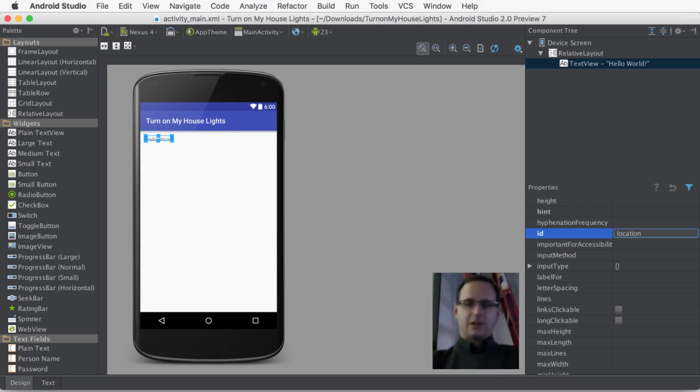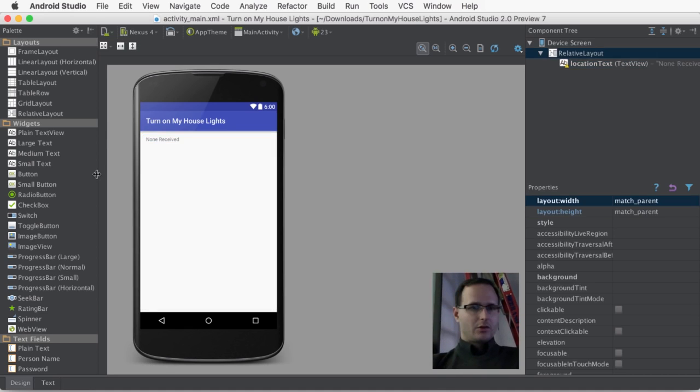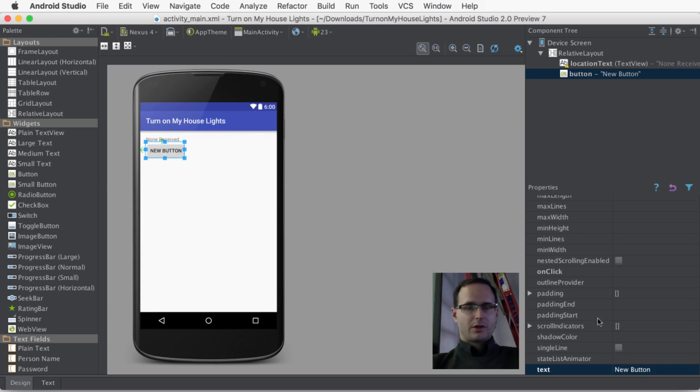We want to give it an ID, so we're going to call this location text. So now we're able to get access to it, and we can change the text. We don't want that to be hello world. We want this to show our location, so I'm just going to set this to none received. So let's find a button. Drag that on here. I'm going to put it underneath. And we'll change the text here to location on.